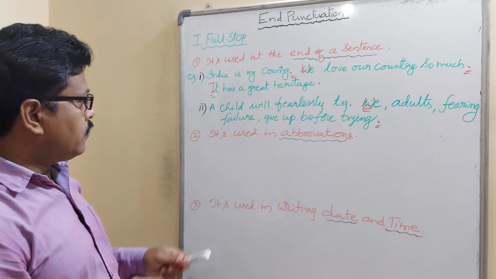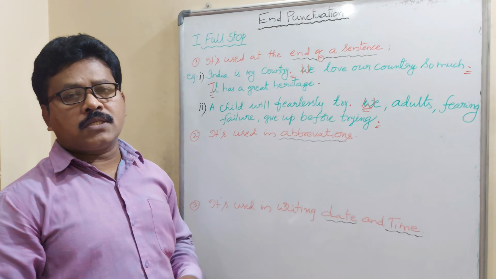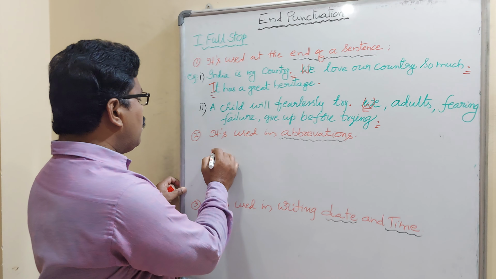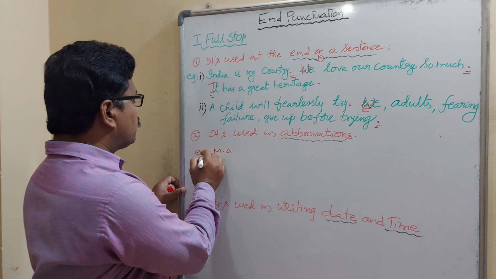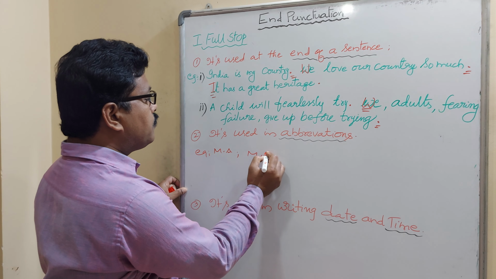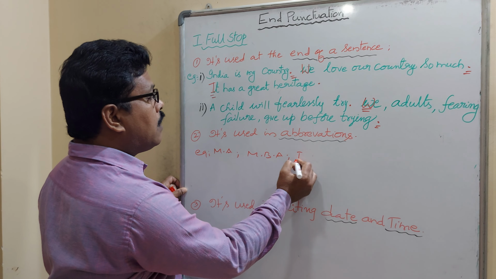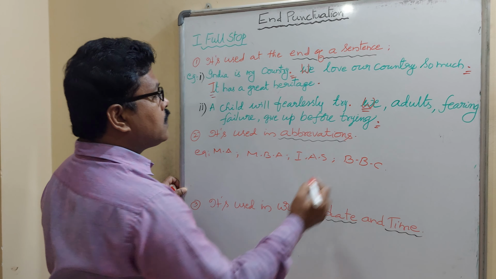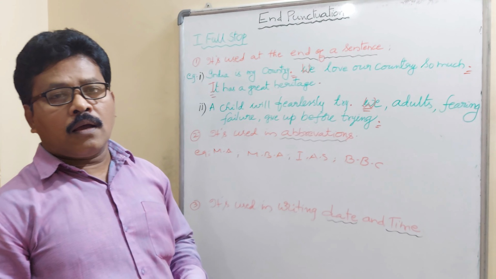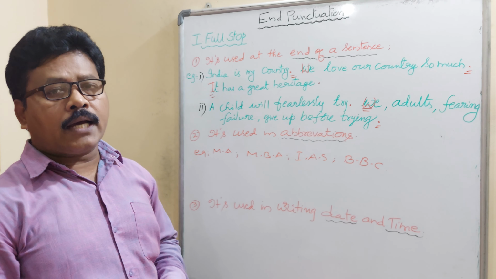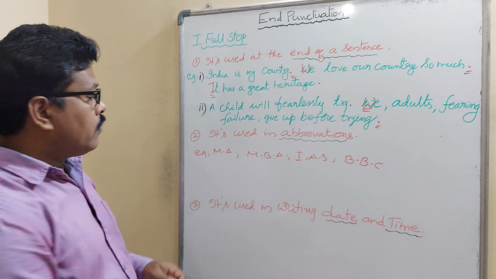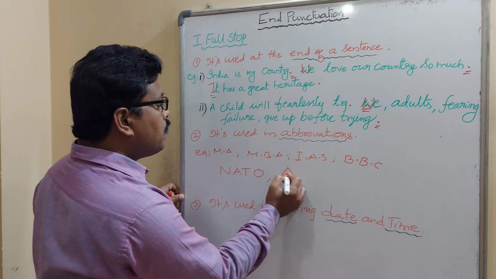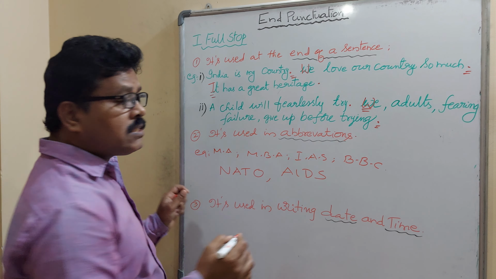Next one, it is used in abbreviations. Abbreviations are short forms, and full stop is used. For example, M.A., M.B.A., M.B.B.S., I.A.S., B.B.C., like that. So in abbreviations we use full stops. Acronyms we don't use. What is an acronym? An acronym is also an abbreviation, but it is pronounced as a word.